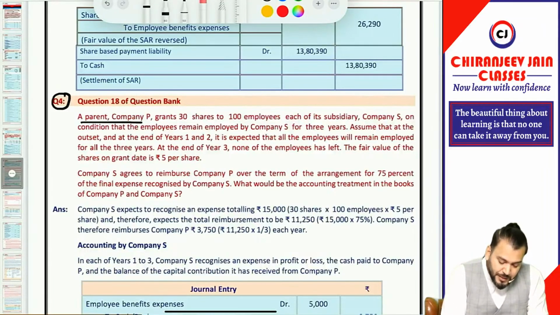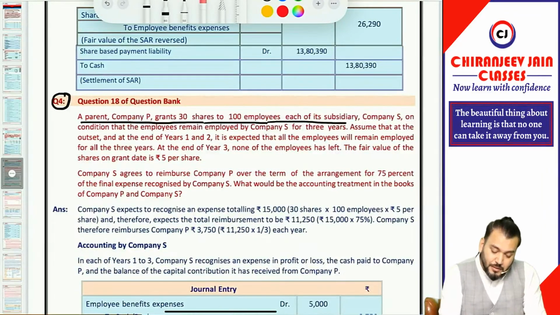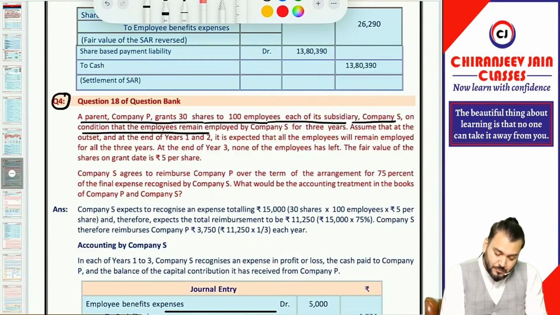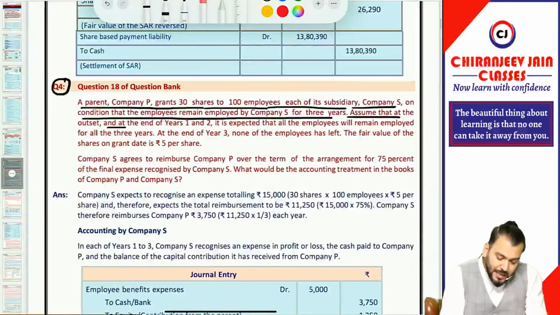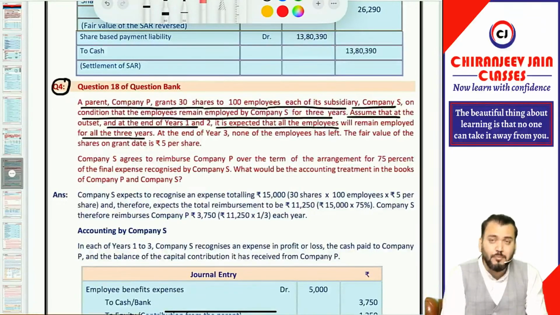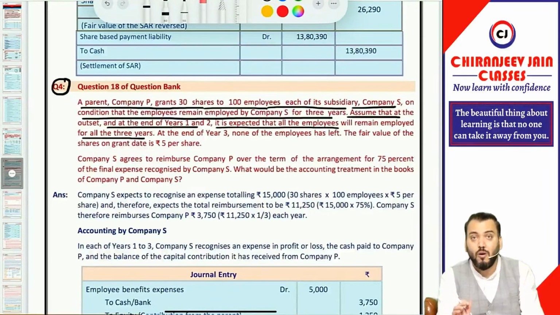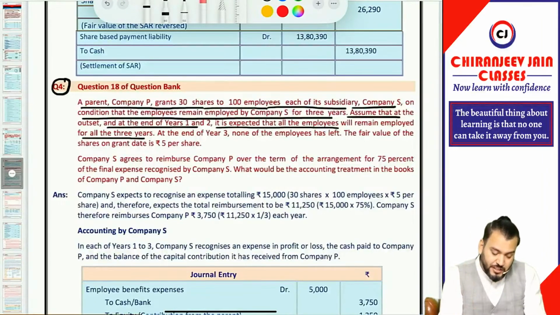A parent company P grants 30 shares to 100 employees of each of its subsidiary company S, on the condition that the employees remain employed by company S for 3 years. Assume that at the outset and at the end of year 1 and year 2, it is expected that all employees will remain employed for all 3 years, meaning no employee will leave, so all the options will remain vested.